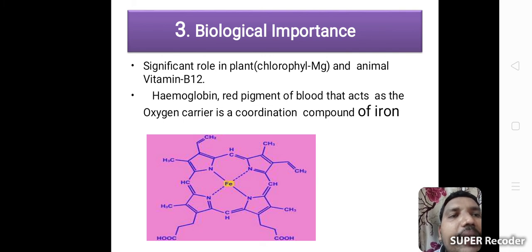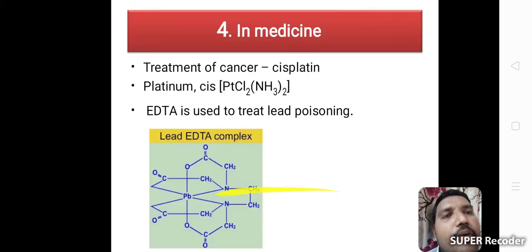Hemoglobin, the red pigment of blood that acts as the oxygen carrier, is a coordination compound of iron. This is the hemoglobin structure. Our blood has hemoglobin, and the metal is iron. Iron is the central metal atom which is surrounded by different ligands. This is the biological importance.